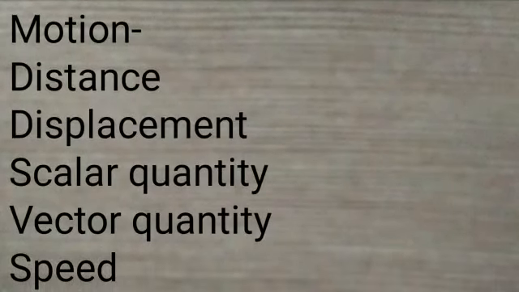What is distance and displacement? Distance is the length of the actual path traveled by an object in motion while going from one point to another, and displacement is the minimum distance between the starting and finishing point.